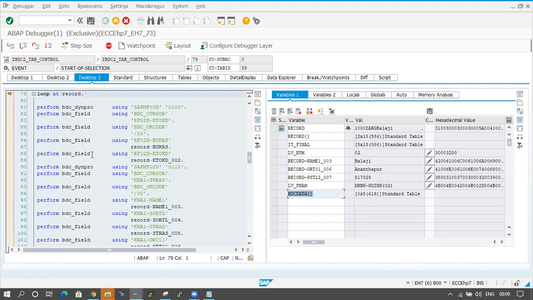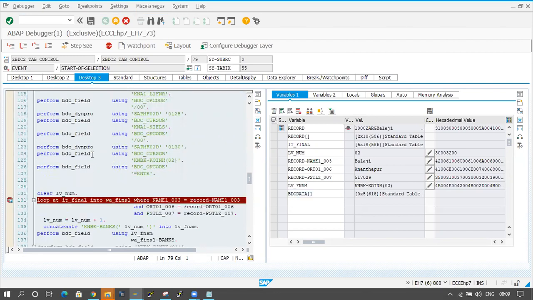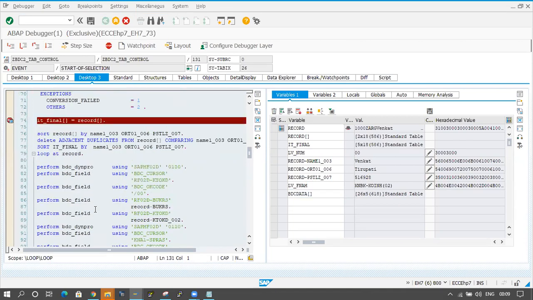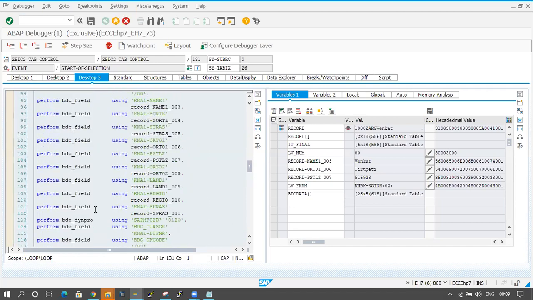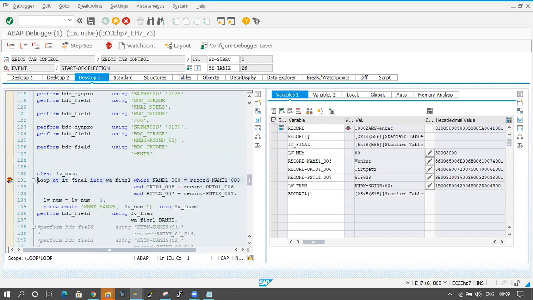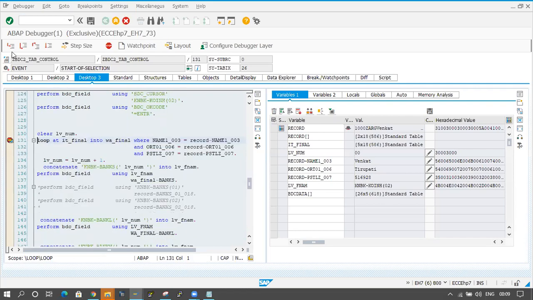Fine. I'm looping the data and I will keep the breakpoint here. Click on F8 button. The cursor is coming to here, IT final. Okay, I'm filling the data. This one automatically code is mapping here. I'm not doing anything. Okay, and here IT final, I am looping the data. The cursor came here. Now I'm looping the data here. Click on F5 button. What is the customer name? Venkat. And the city is Tirupati. And the postal code is something. Postal code is coming. So for these records, I'm looping the IT final.